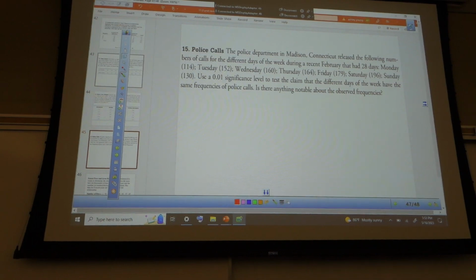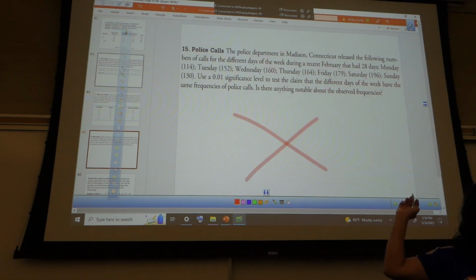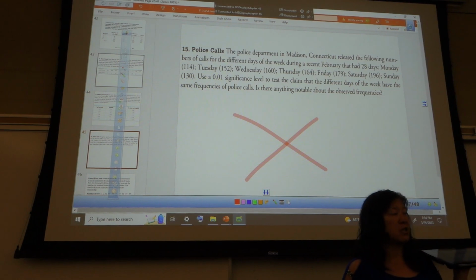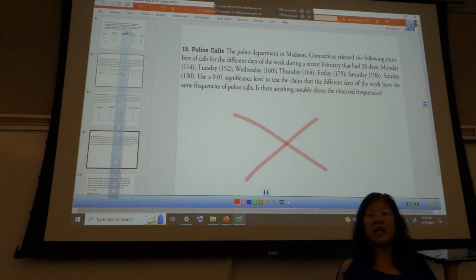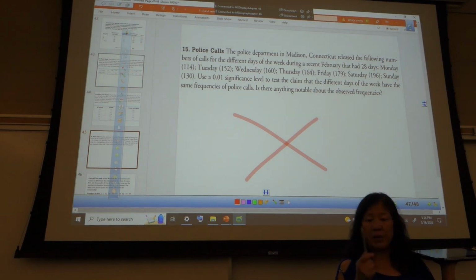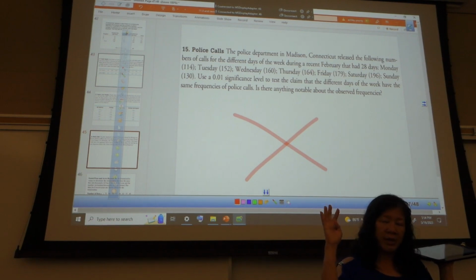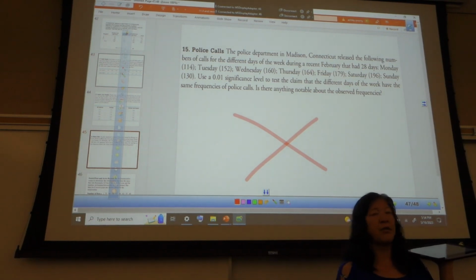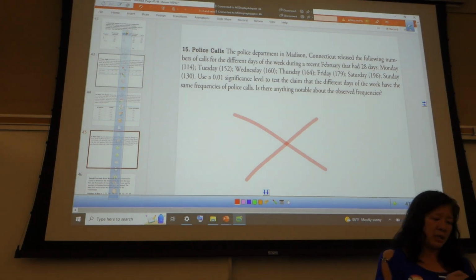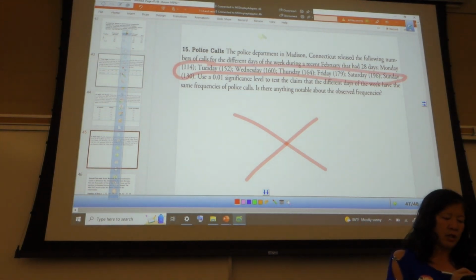Take a few seconds for this one. Check with your neighbors. Okay, so there is nothing here. Does anyone see there's nothing there? So that cannot be a matrix, because for a matrix I have to give you the stuff. It cannot be linear regression because it doesn't have 2 lists. It cannot be ANOVA because it doesn't have 3 or more lists. The only thing it can be is there's one tiny little list here. This is goodness of fit.